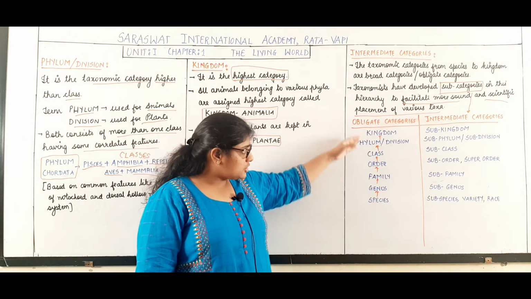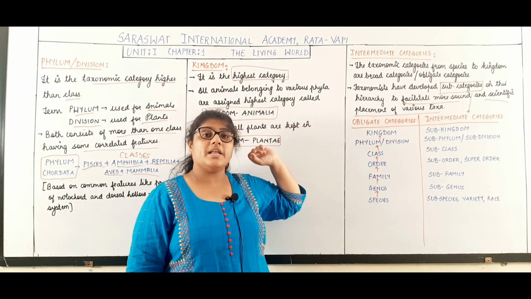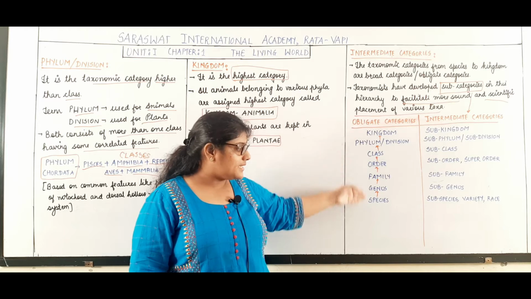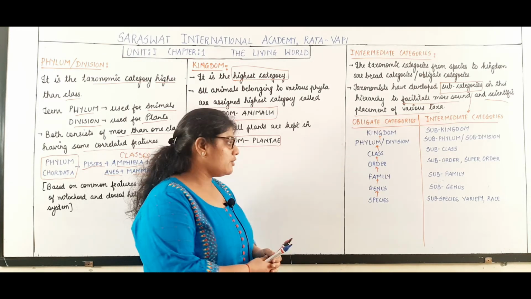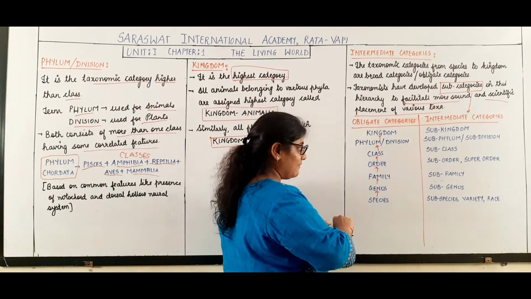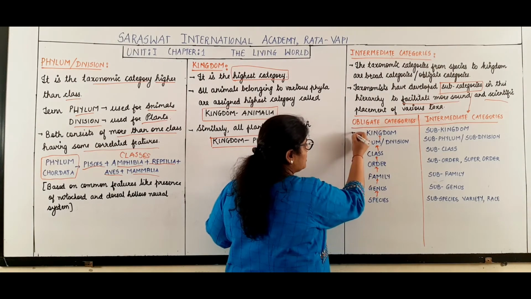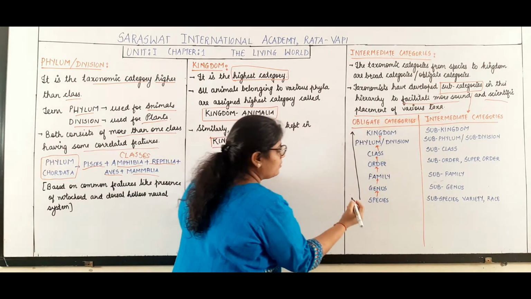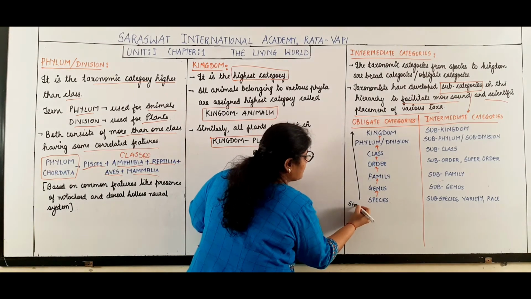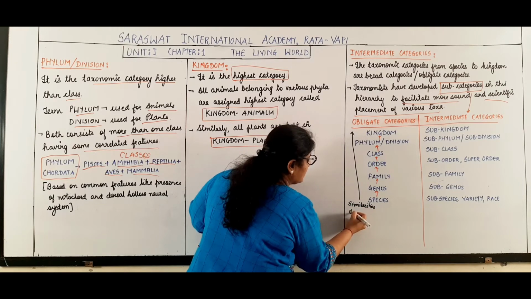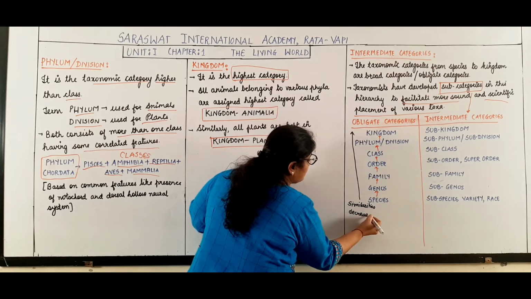From species to kingdom, the arrangement is called ascending order, and from kingdom to species it is descending order. Now students, again we will recall: as we move from species to kingdom, what will happen? The similarities in the characters decrease, right?